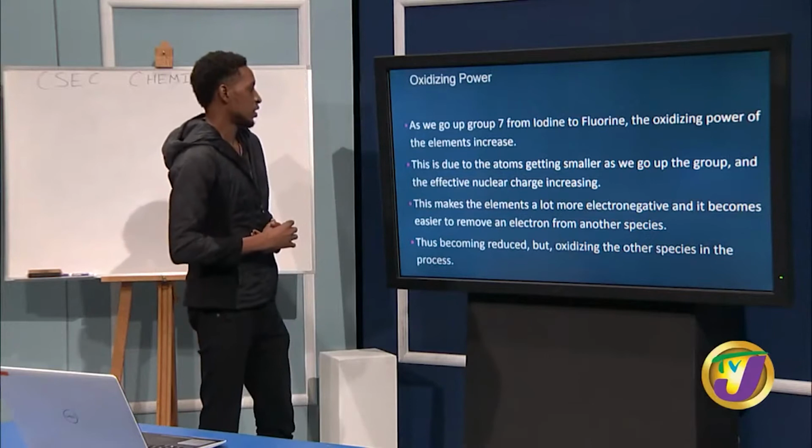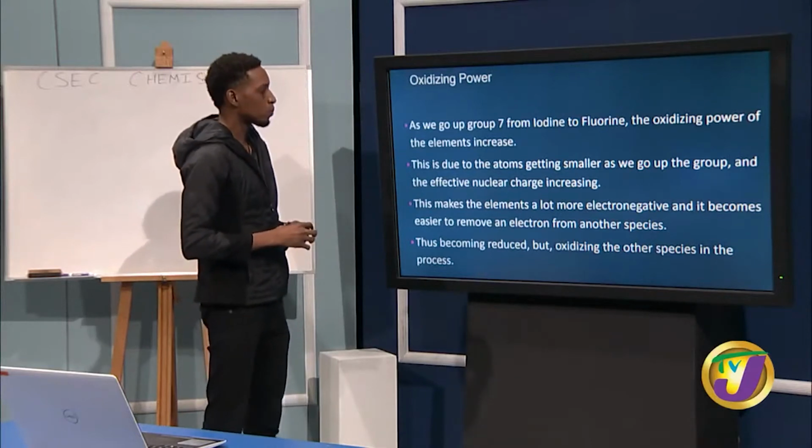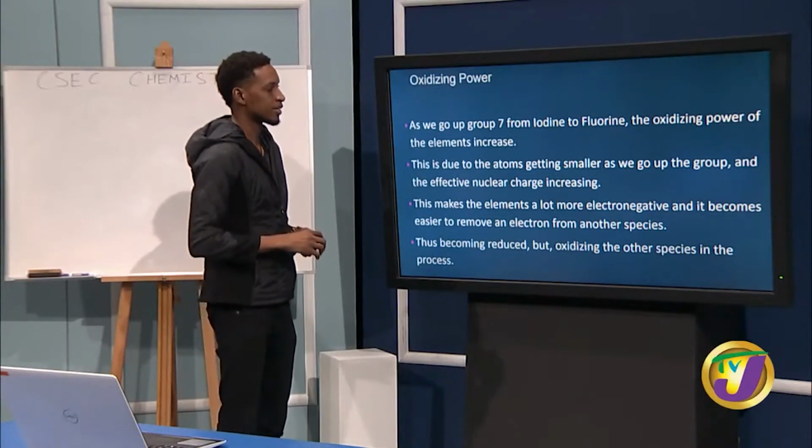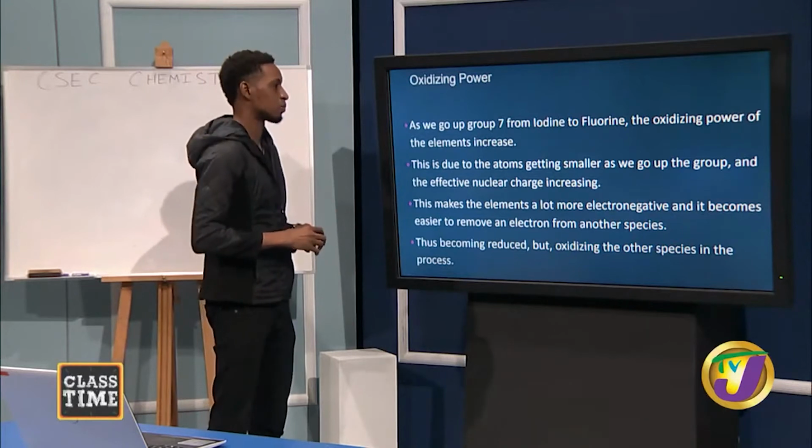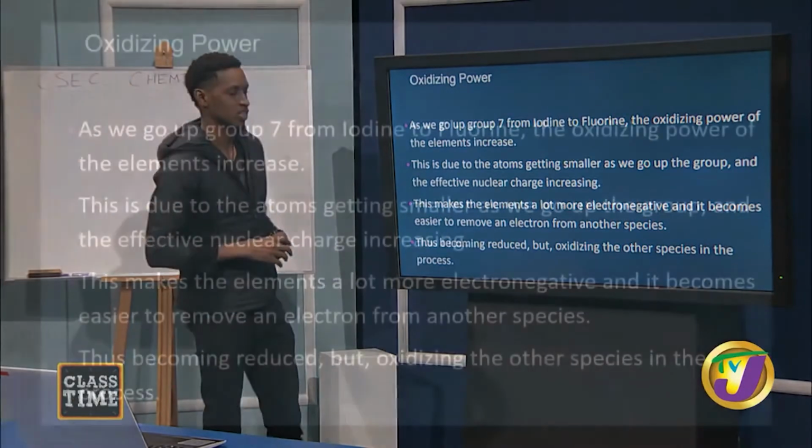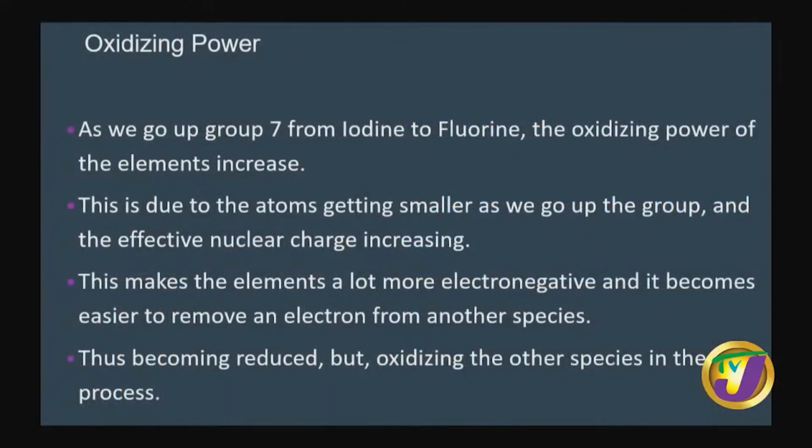Now, it says that as we go up group 7 from iodine to fluorine, the oxidizing power of the element increases. Now, we just looked at the definition.